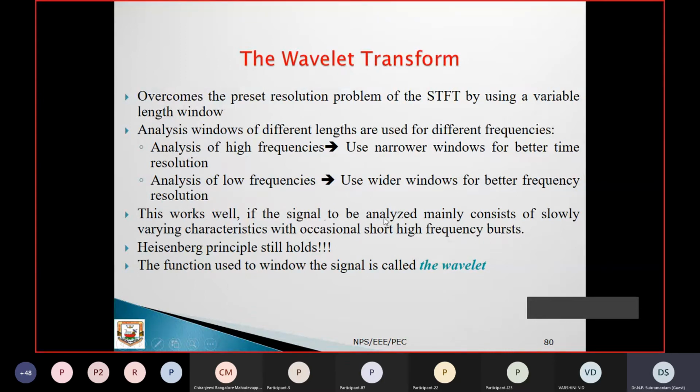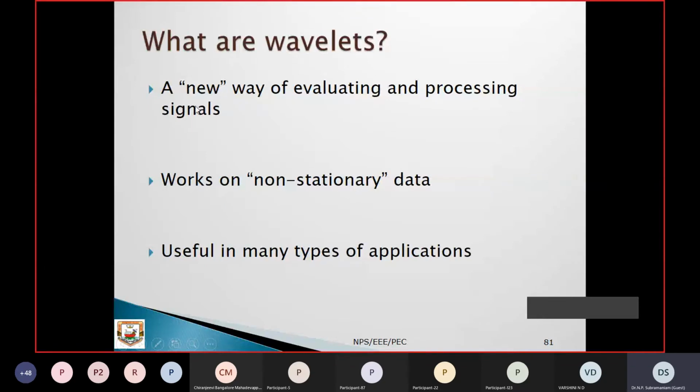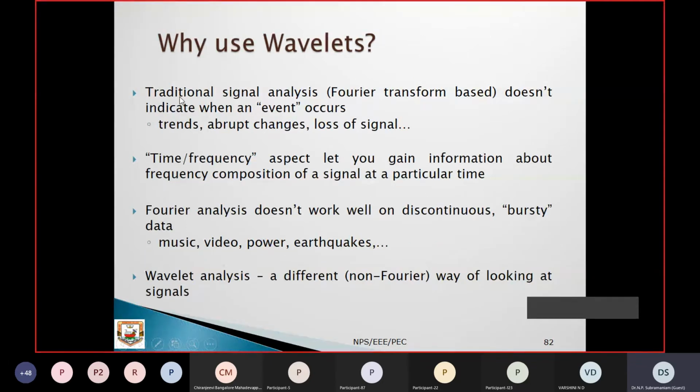This works well if the signal being analyzed mainly consists of slowly varying characteristics with an occasional short high frequency burst. Okay, so the Heisenberg principle still holds. The function used to window the signal is called a wavelet. Now this wavelet comes into the picture because of the limitations of varying the windows. What are wavelets? It is a new way of evaluating and processing signals, called wavelets. It works on non-stationary data and is useful in many types of applications, from images, two-dimensional, to single time signals. Everything can be applicable. Use of wavelets.